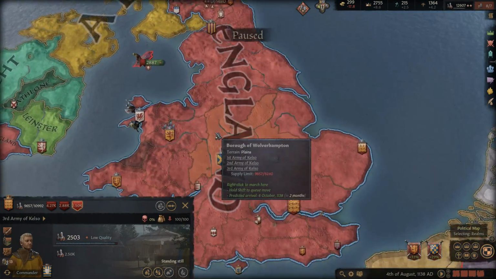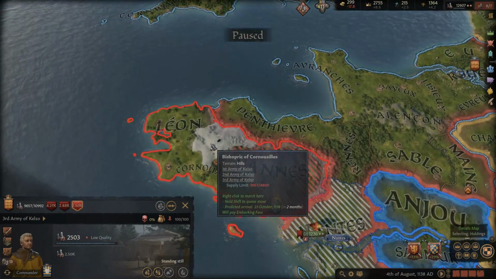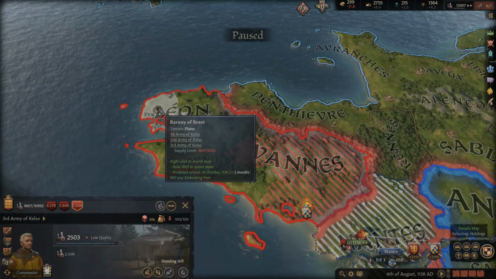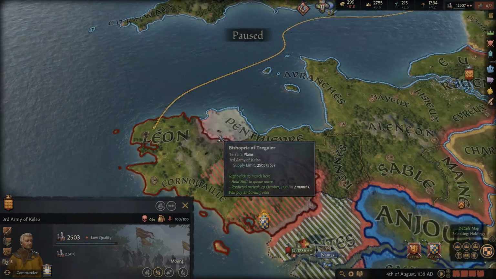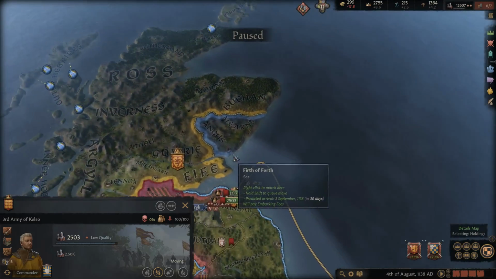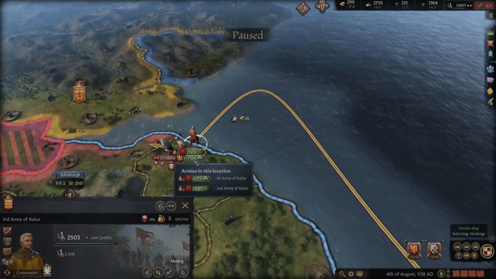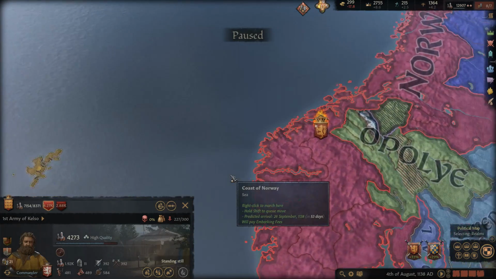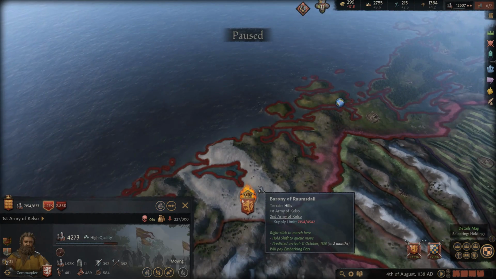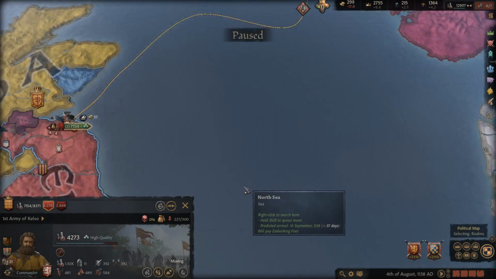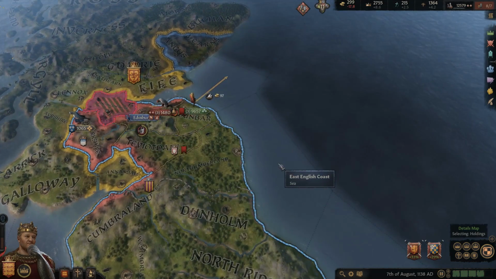We're going to send this weaker army. Let's have them come over to here and start sieging down her home provinces. So we'll go there to try and get the war score, while these other two armies are going to have to sail over to Norway and go after their capital. There's really no other options here, guys. This is going to cost a lot of money, these two.